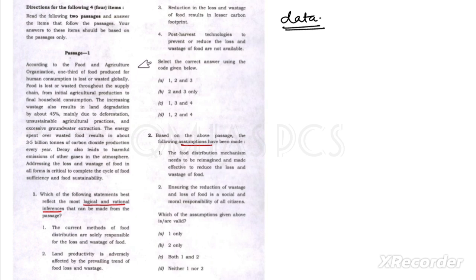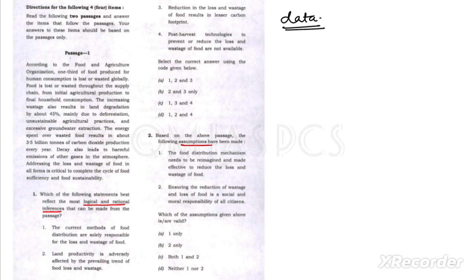This is the basic idea of this passage. You can pause this video and read it completely, and based on that you will understand what this passage is saying. So I think you have done this one part.